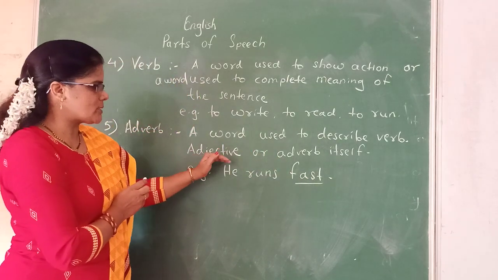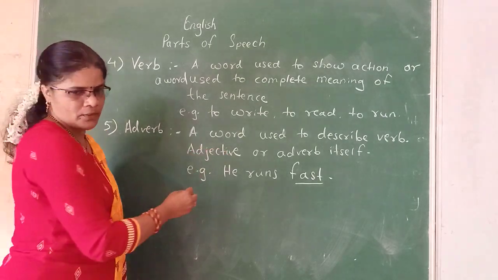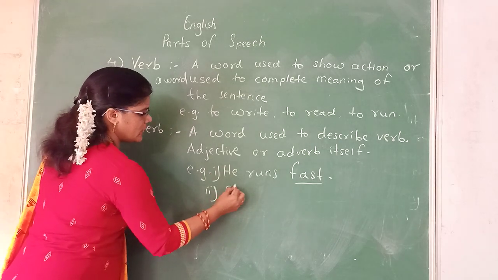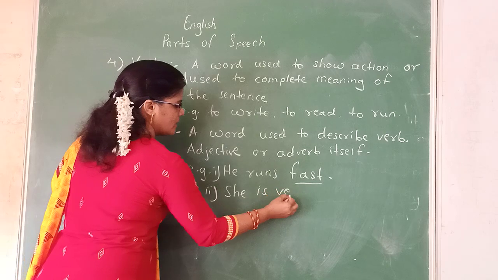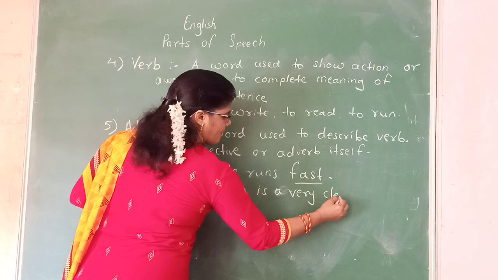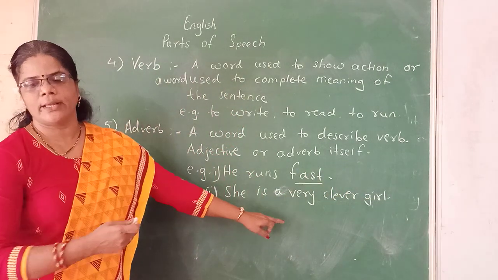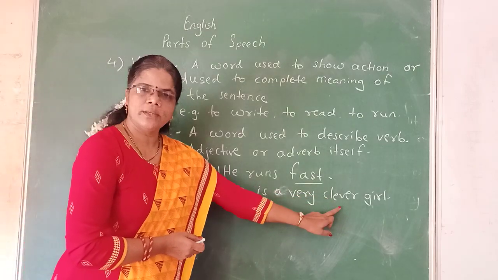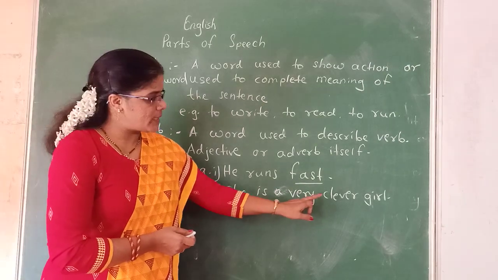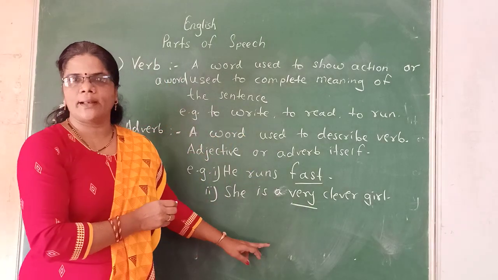Then, we are going to say something more about an adjective with the help of an adverb. And how can we say? We can say, for example, she is a very clever girl. Here, clever is an adjective. And here, this word very describes this clever. And so this very becomes an adverb.